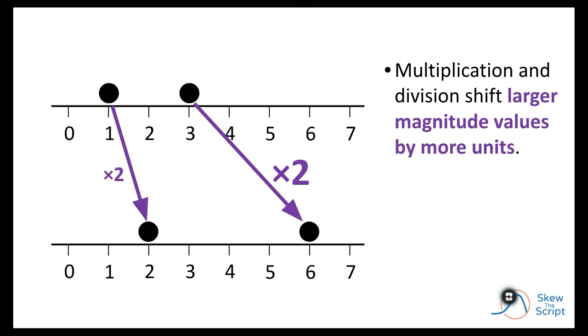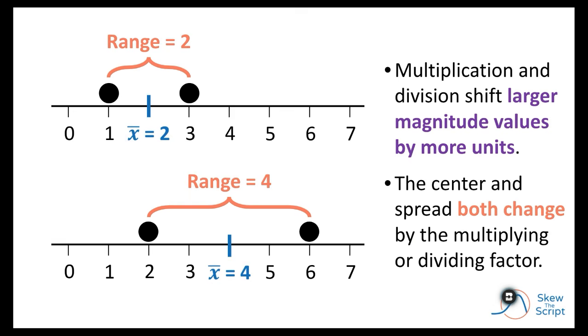So unlike addition and subtraction, both multiplication and division change the values of larger and smaller numbers in different ways. Specifically, when you multiply a larger number by a constant, its value shifts by more units than when the smaller number is multiplied. And it works the same way with division. Therefore, when you multiply or divide data sets by a constant, both the center and spread change. Generally, the measures of center and spread will each scale by the same multiplying or dividing factor. In our case, multiplying by 2 shifts the values up, increasing the mean. The multiplication also increased our maximum by more units than our minimum, so the spread between them also increased.